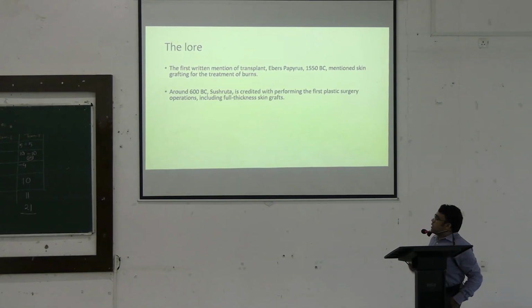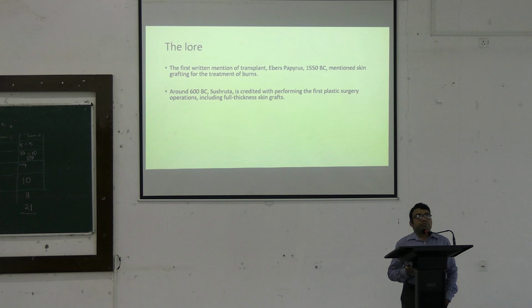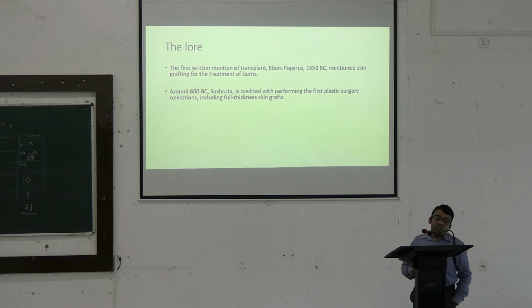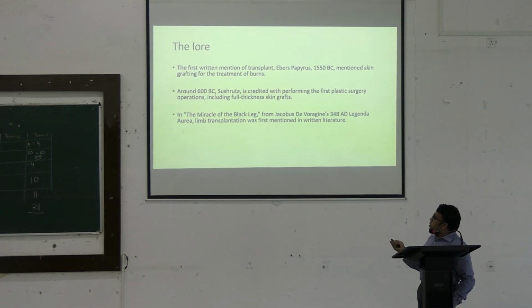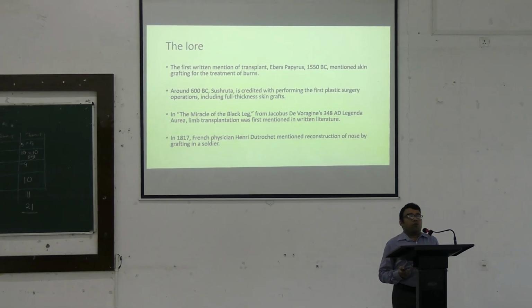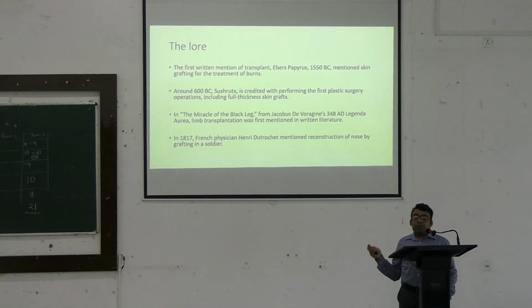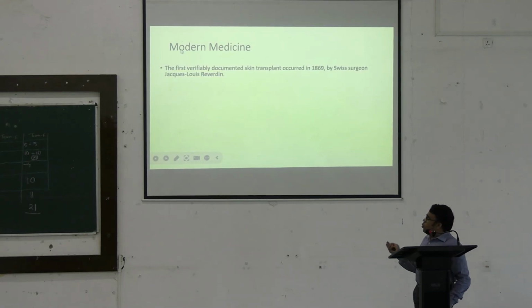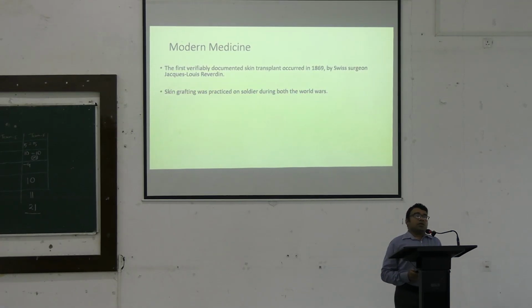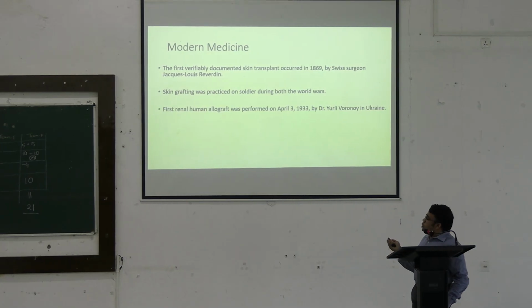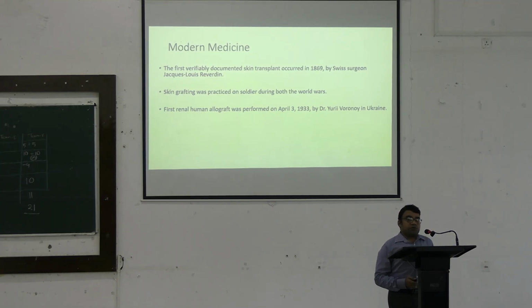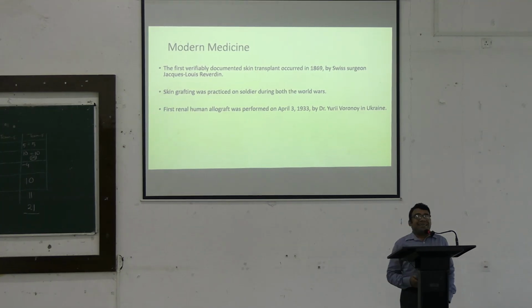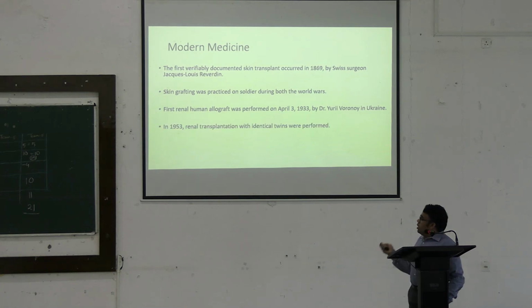Furthermore, if we look at our Indian history, we can find that around 600 BC, Susruta mentions full thickness skin graft. Similarly, much history can be found about transplantation of organs. Coming back to modern medicine, notably during the world wars, skin transplantation was done predominantly on soldiers who were injured with either burn injuries or other injuries. However, the first renal transplant was done in 1933, but most successfully it was done on identical twins in 1953.